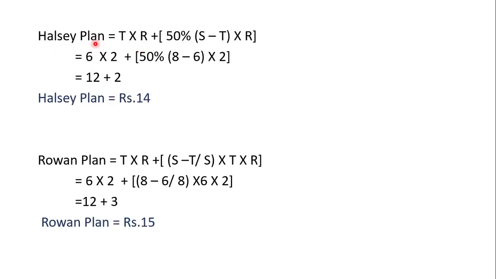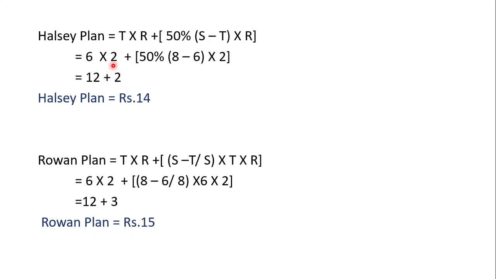And under the Halsey plan, what is the formula? T into R plus 50% of S minus T into R. Time taken is 6 and rate per hour is 2; the 50% we have to write as it is. The standard time to complete the job is 8, time taken is 6, rate per hour is 2.